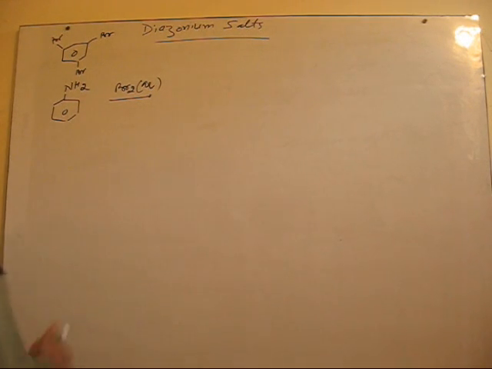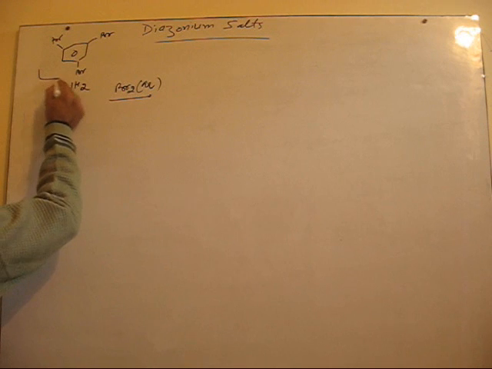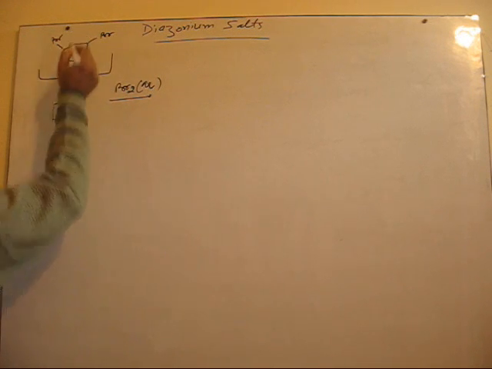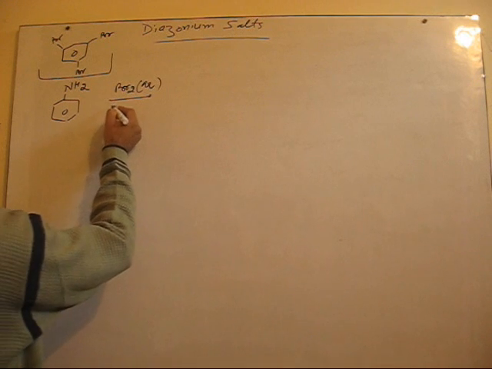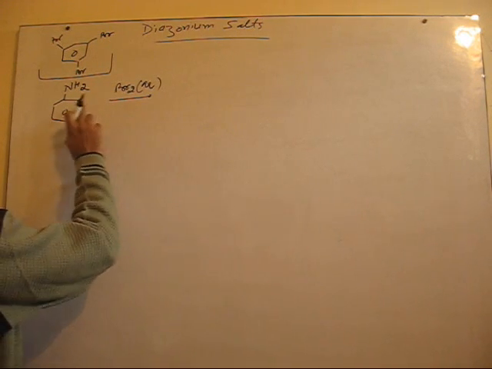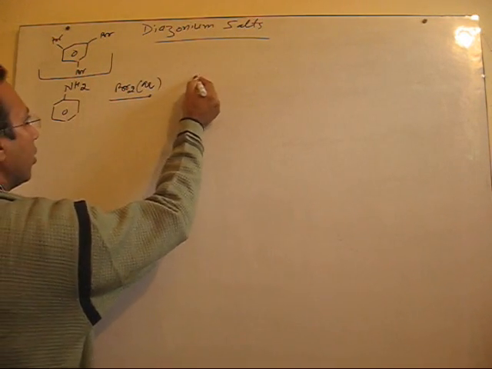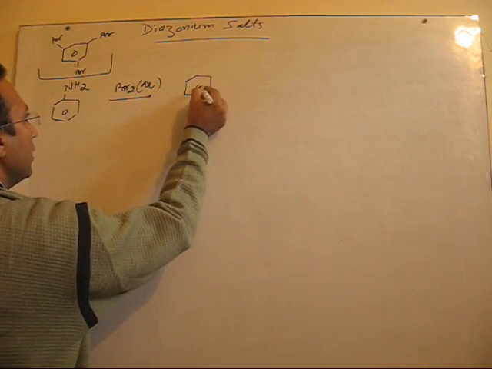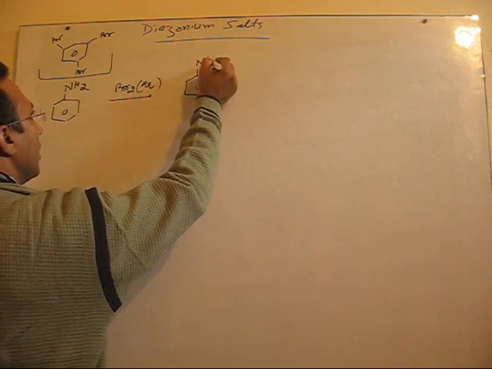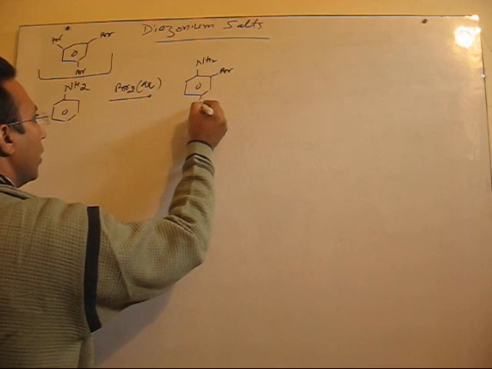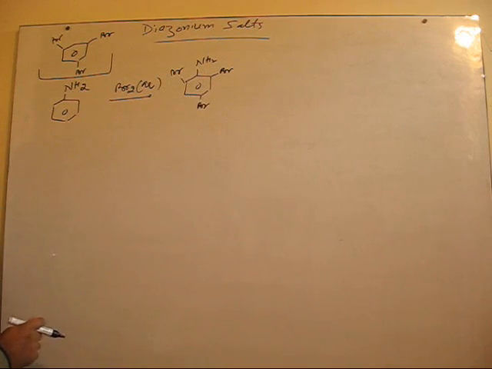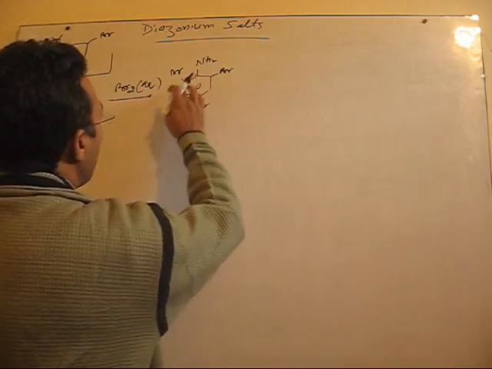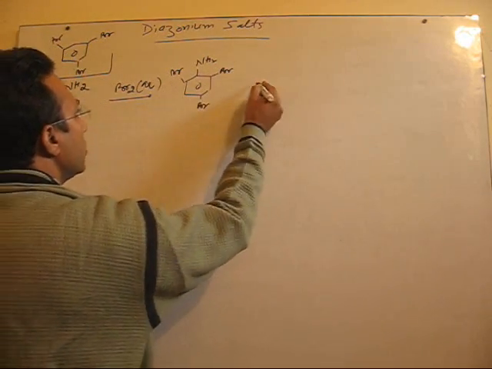Yes, let's continue. We are going to prepare 1,3,5-tribromobenzene from aniline. First is a direct bromination of aniline without acetylation. We know the amino group is a highly activating group, so it allows all the positions ortho and para to be substituted by Br. So we have got Br at these three positions.